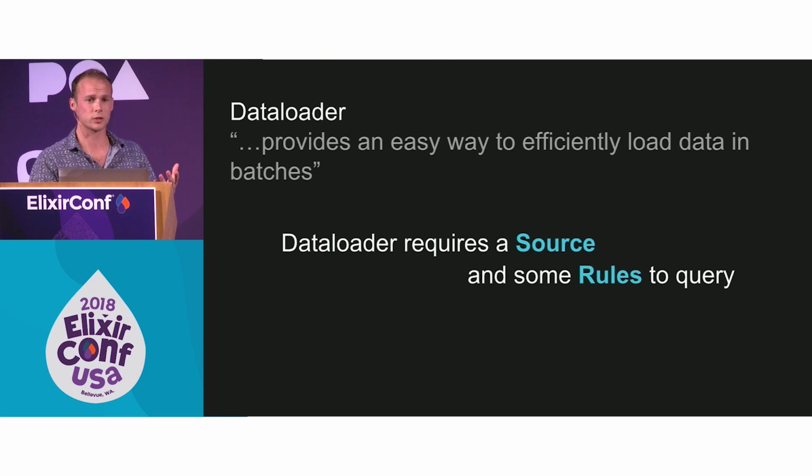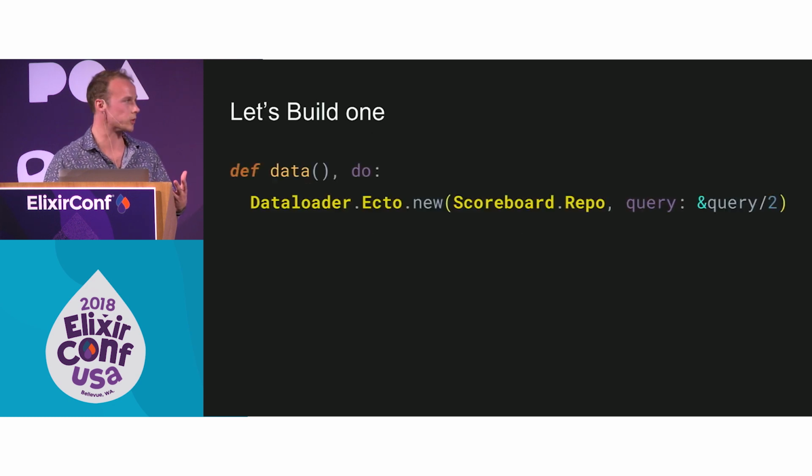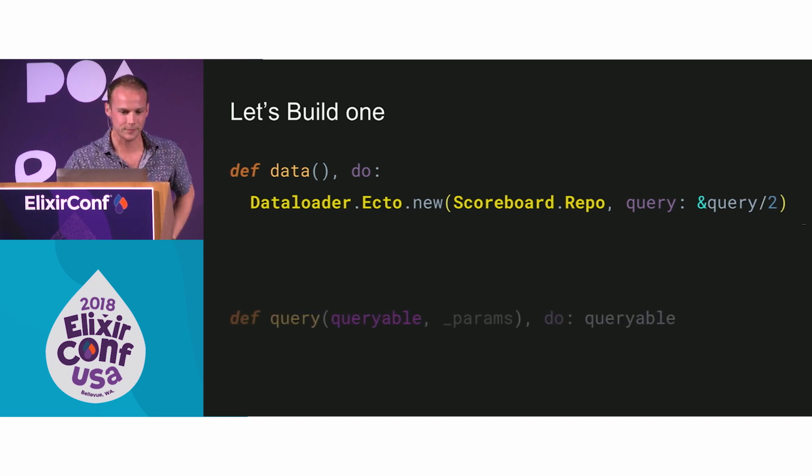You give it a source. For us, it's going to be our Ecto repo, and some rules. When should you do certain queries? So building one is going to be pretty easy. This code is the stuff we would put into our game's context and not into our schema. So we're going to return a new Ecto type data loader. We're going to give it that scoreboard repo, and then the query function is going to be like our rule book for this data loader to get data back.